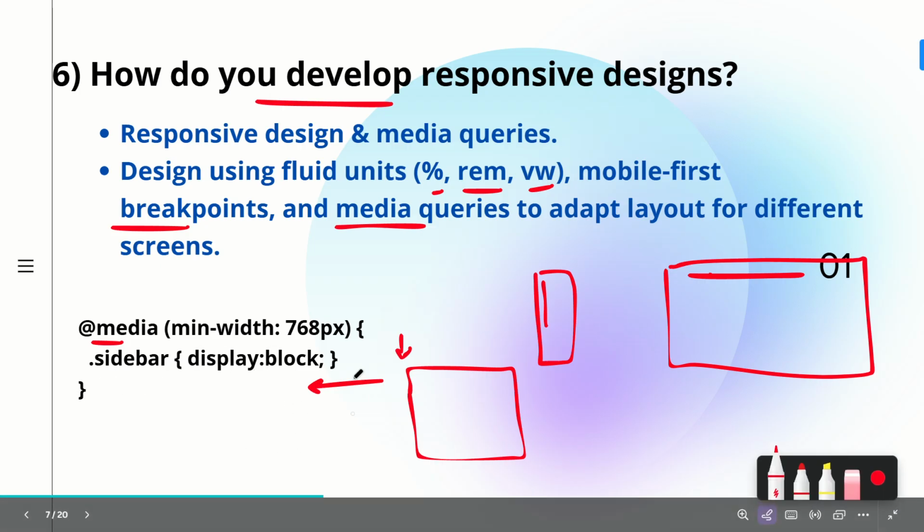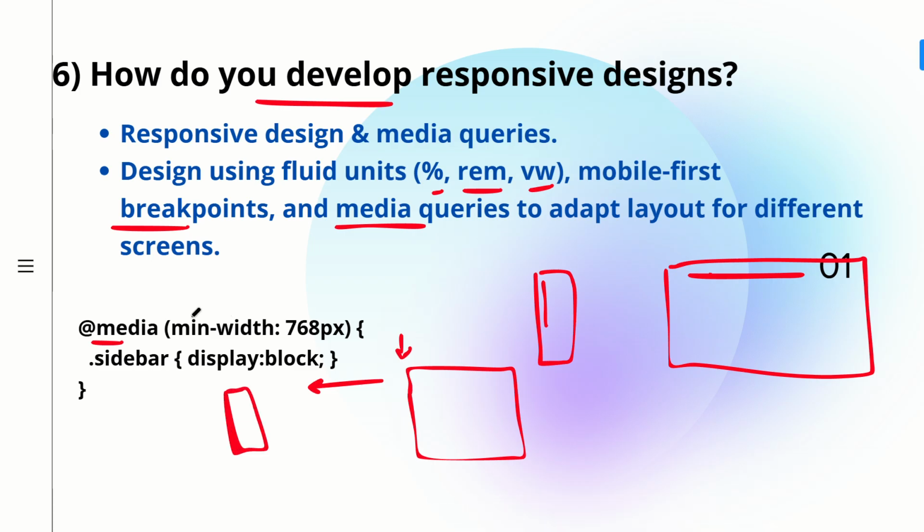If you want to make your CSS work for a smaller width screen, then you have to give your max-width as 768. So whatever CSS properties you have written will be applicable for max-width till 768. And the CSS which you see with min-width will be applicable for 768 and plus. So this is what min-width means. It is like at least this much should be there for your screen to start with. This is the minimum width, and then it can increase as much as it wants.